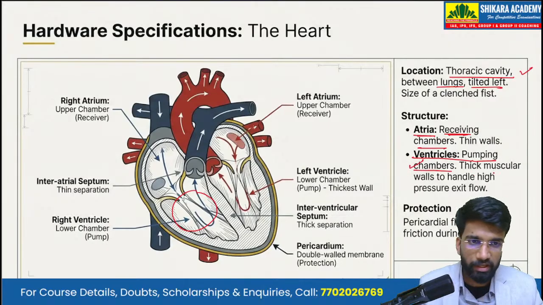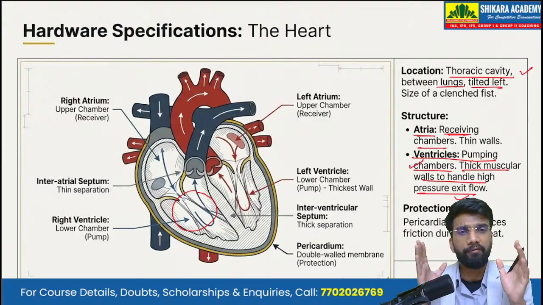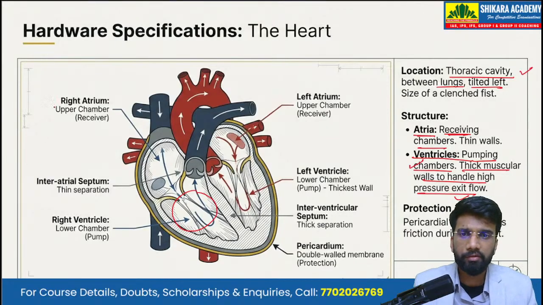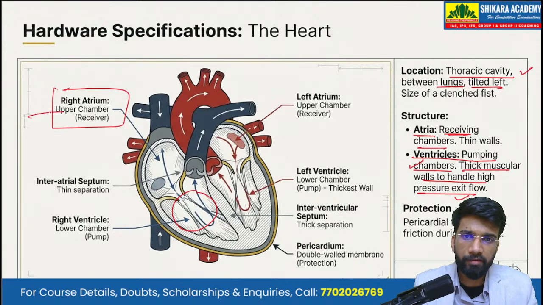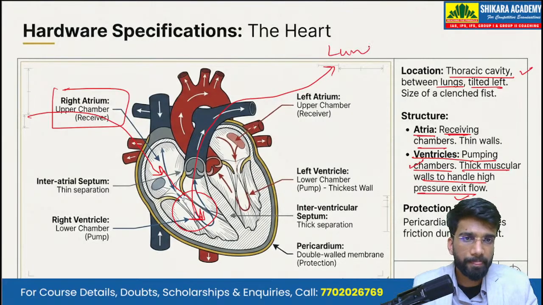Okay, so the ventricles have thick muscular walls to handle the high pressure exit flow. All the pumping, or the heavy lifting, is done by the ventricles. So we have the right atrium, in which the deoxygenated blood first comes. Then the deoxygenated blood enters the right ventricle, and through the right ventricle it is pumped towards the lungs.